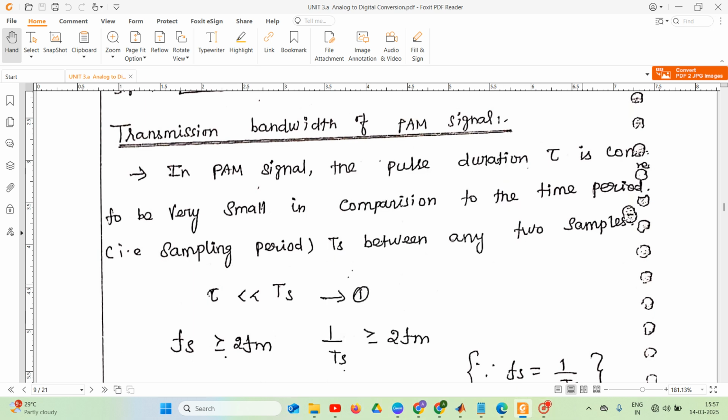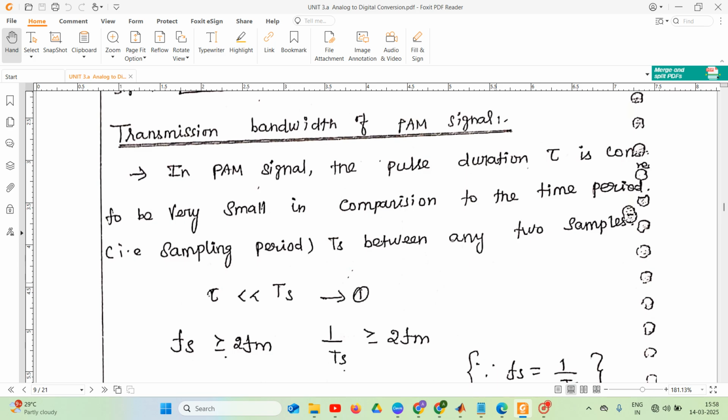Hello students, in this video we are going to discuss the transmission bandwidth of a PAM signal. As we know, in digital communication the bandwidth is high when compared to analog communication, right? Because we are converting our analog signal to a digital signal, we get more bits, and that's why the transmission bandwidth is high in digital communication when compared to analog communication.